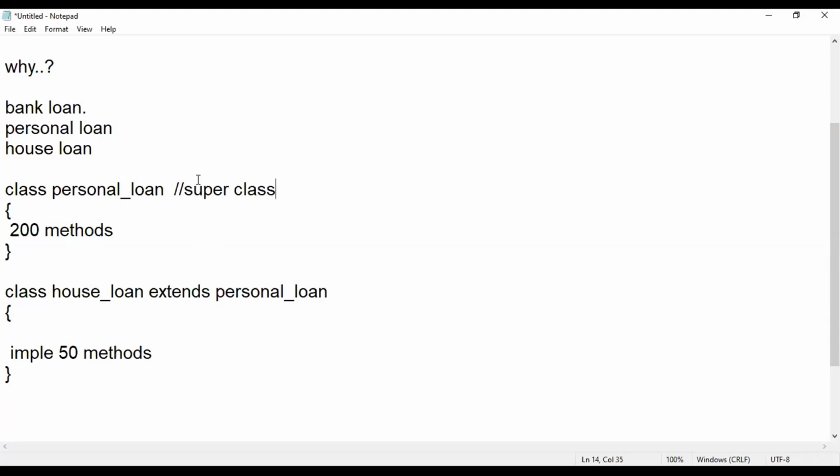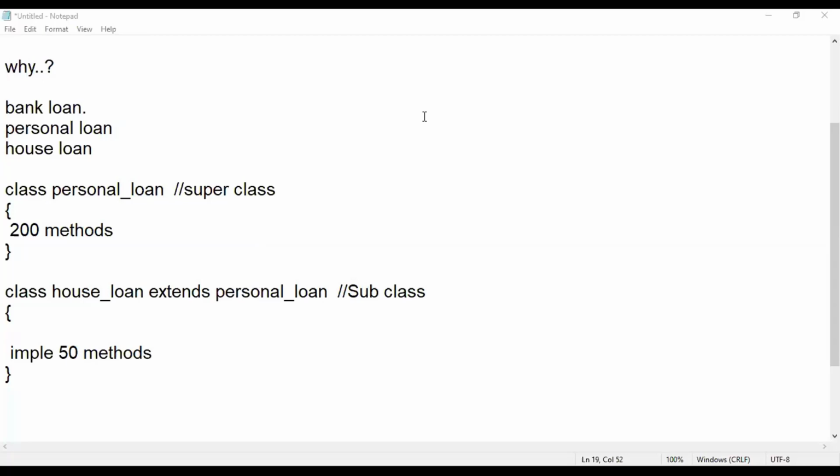Superclass, in the sense, is a class from which you are acquiring the properties. And this house loan class, which is acquiring the properties from personal loan, will become something called a subclass. Superclass is nothing but the main class from which you are acquiring the properties, and the subclass is a class which is extending the properties from a superclass. Simple terminology. Super because it has all the implementation. Subclass because it is acquiring a few properties from a superclass.